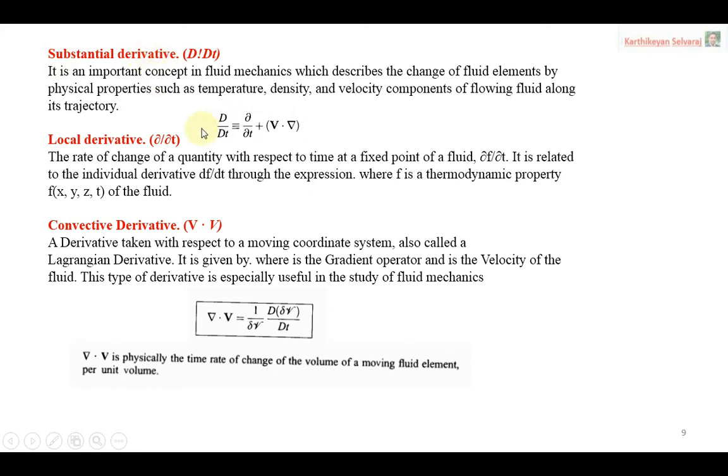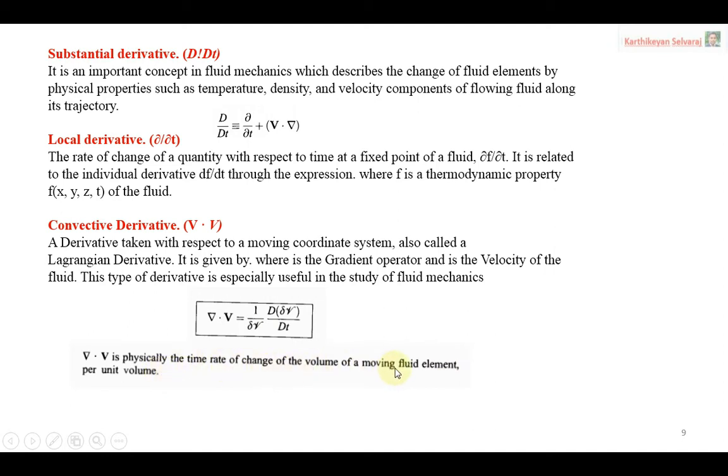This is the idea behind the substantial derivative. It is nothing but a combination of the local derivative and the convective derivative. The expansion of del dot v can be written in terms of the derivatives of v, and we can expand this particular term. The physical meaning of del dot v is the time rate of change of volume of the moving fluid element per unit volume.